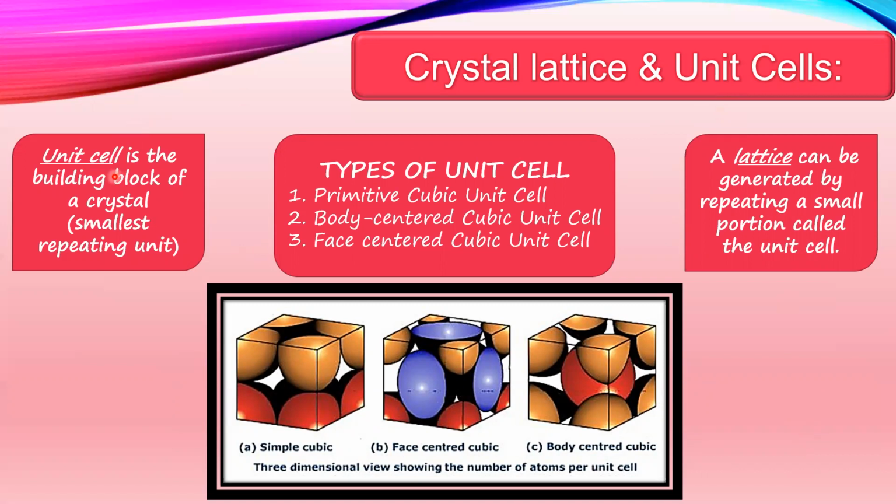Next, what is a unit cell? A unit cell is the building block of a crystal, and it is the smallest repeating unit of a complete crystal lattice. Hence, we have different types of unit cells, say primitive cubic unit cell, body-centered cubic unit cell, face-centered cubic unit cell. And here comes the picture of the simple cubic, face-centered and body-centered cubic unit cells.